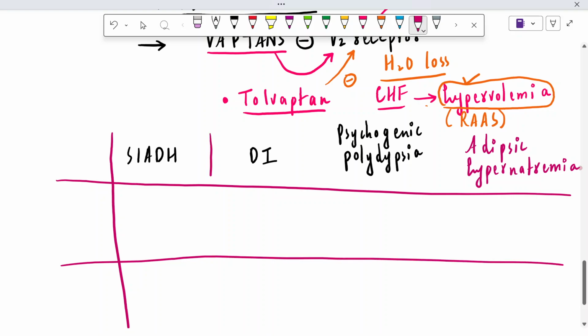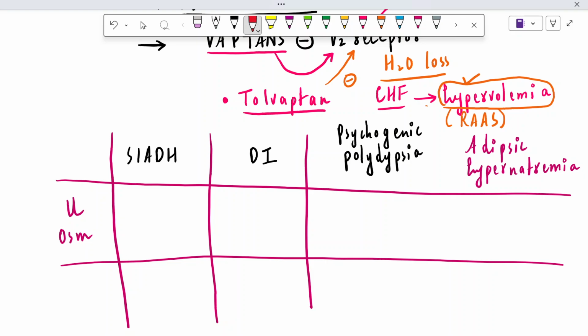So first of all, we will see the urine osmolality. In case of syndrome of inappropriate antidiuretic hormone, a large amount of water has been reabsorbed from the renal tubules, so urine osmolality will increase. Urine becomes concentrated.